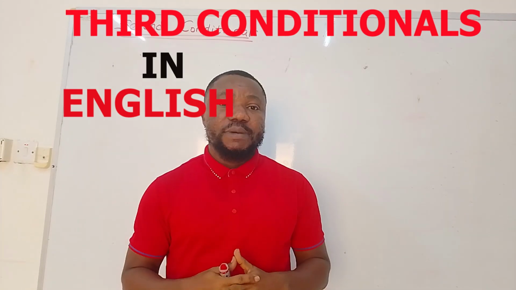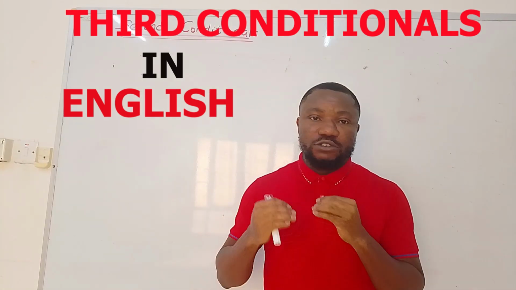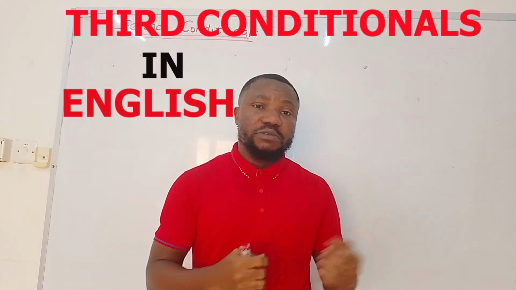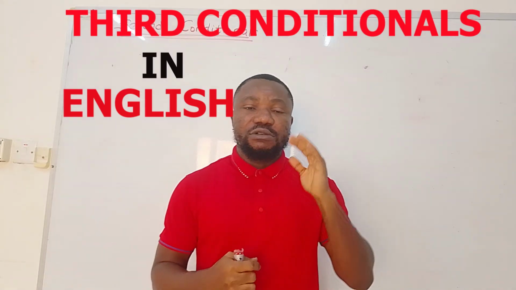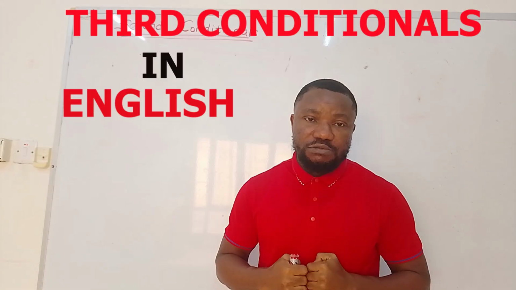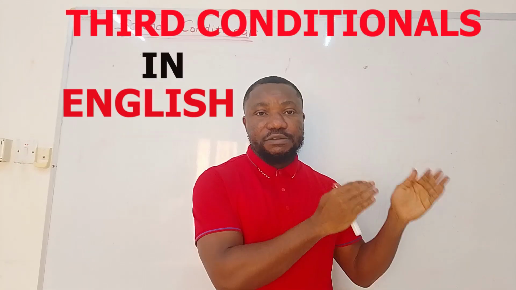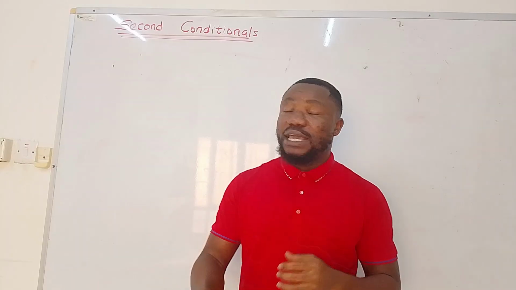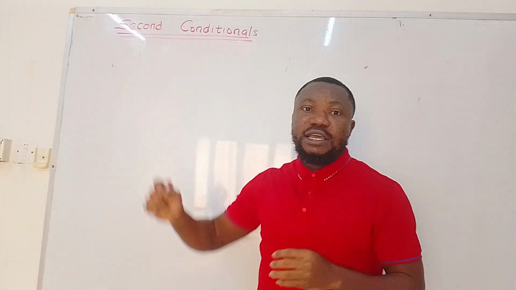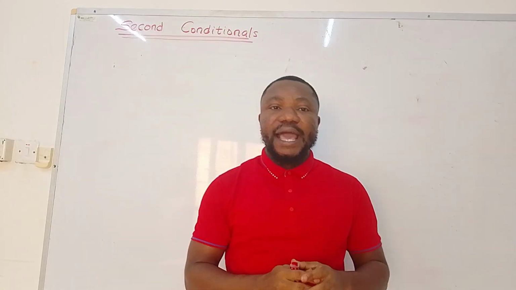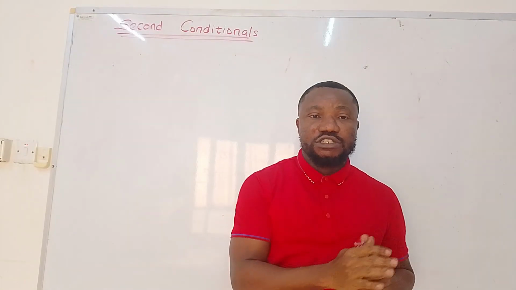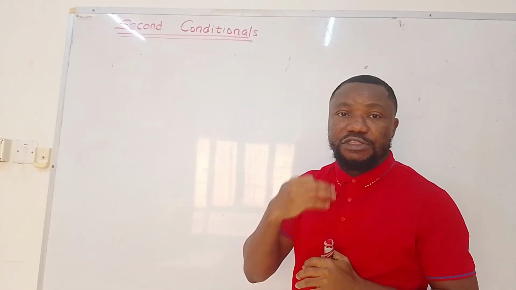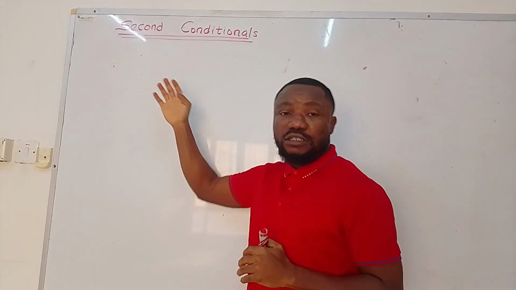Alright, tonight we'll be talking about the third type of conditionals in the English language. You remember from the previous class we had on this topic that there are 4 types of conditionals in the English language. The first being zero conditionals, the second being first conditionals, the third being second conditionals, and finally the fourth type we have the third conditional. So today our focus is on the third category, which is second conditionals.